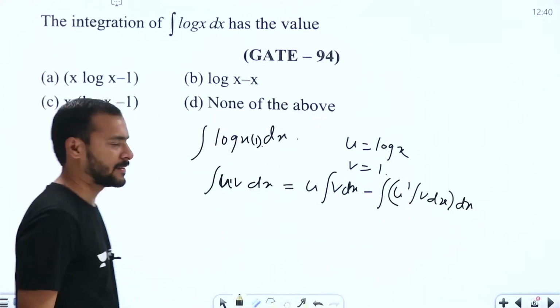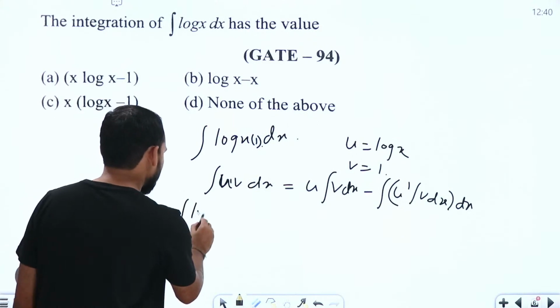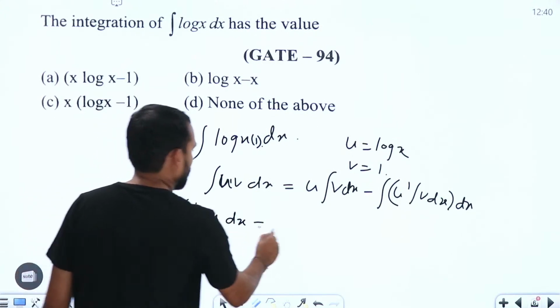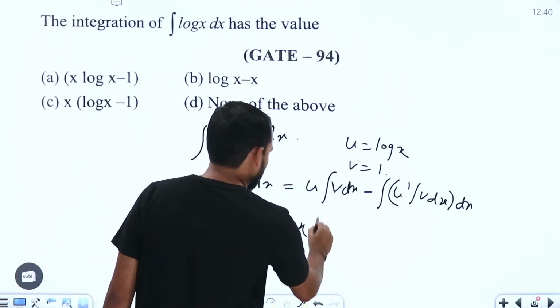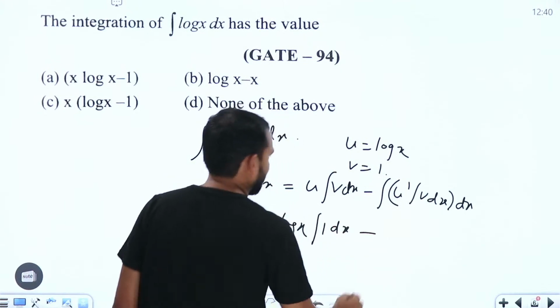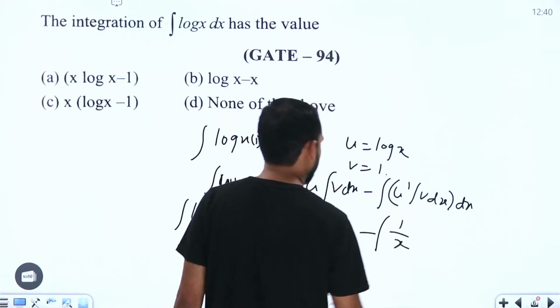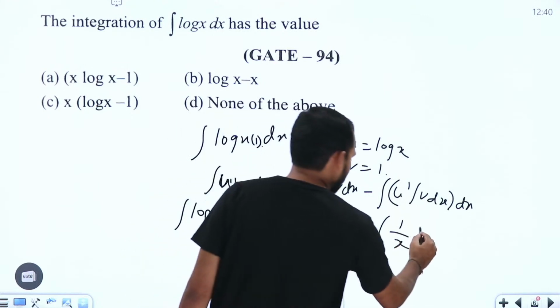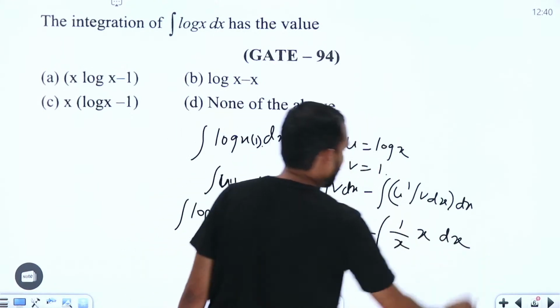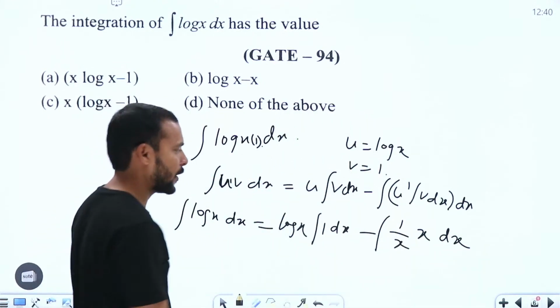Simple. Now integral log x dx is equal to log x into integration of 1 dx minus, for u dash we get 1 by x, and integral 1 dx is x. So we get x here.